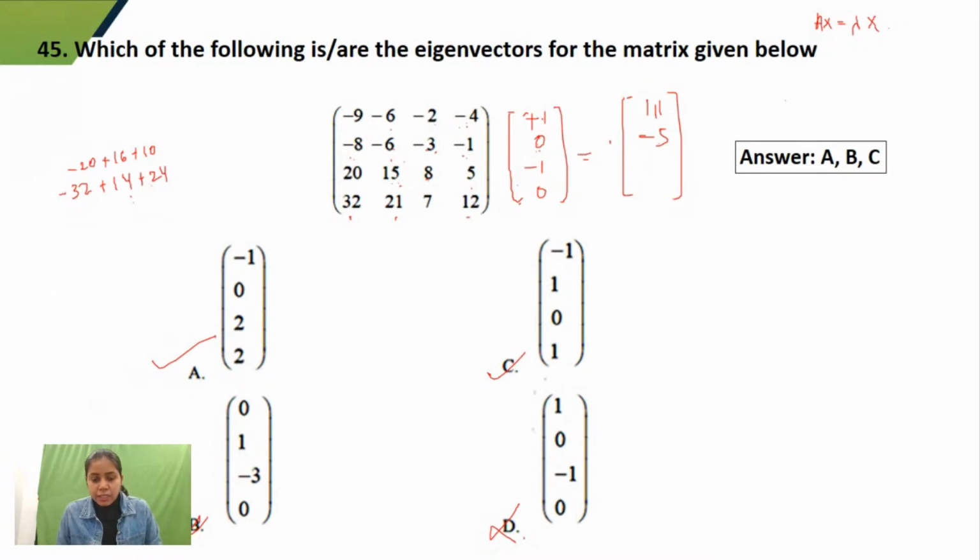Yeah, right, Aman. It is very lengthy to check every option, but we do not have any other method. One method is that I can find out each of the four eigenvalues, and then corresponding to that, I'll find out four eigenvectors. But that would be much more lengthy than this. So that's why I have to go through each option one by one. Just work using a calculator or try to practice some questions so that you can do it in much less time.